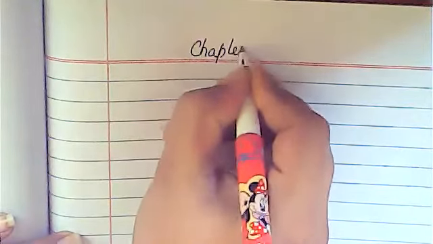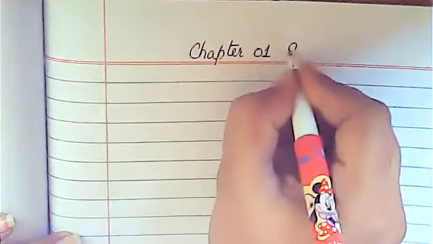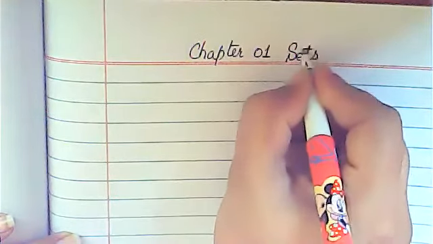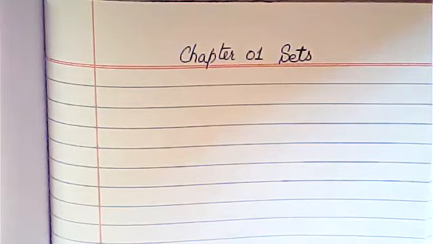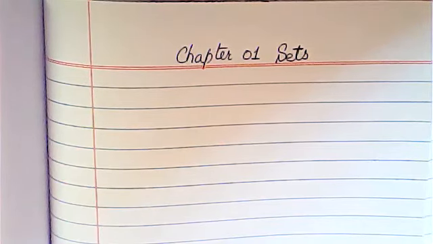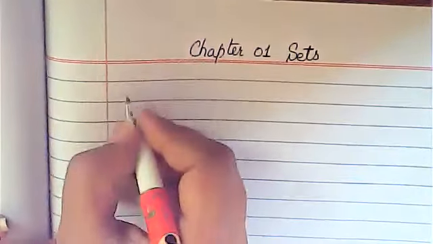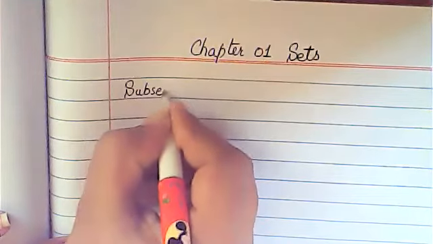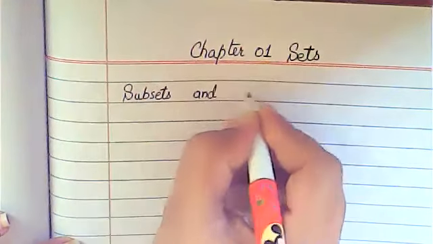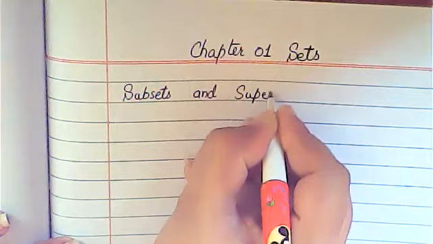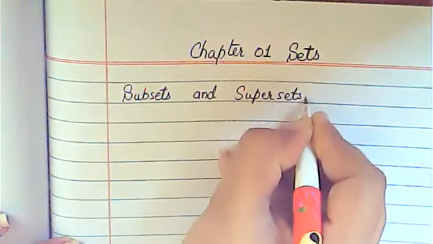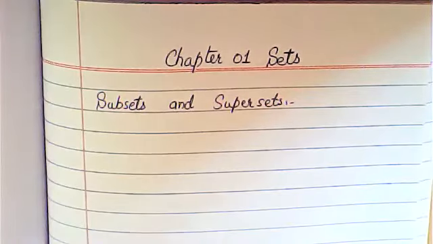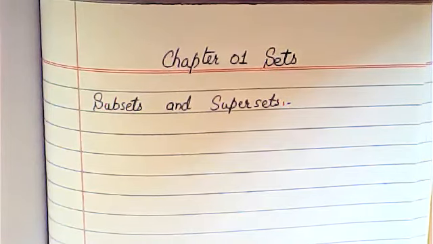Okay, now move on to the next chapter. Another chapter is this one, chapter 1, sets. Now I'm going to explain some important topics from the chapter on sets. The first most important topic from the chapter on sets is subsets and supersets. Before that, consider this example.